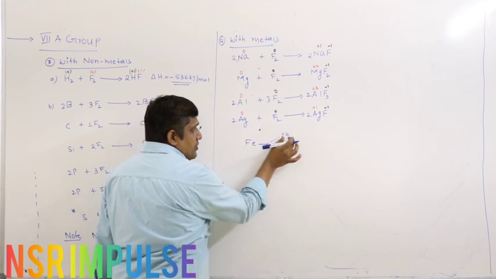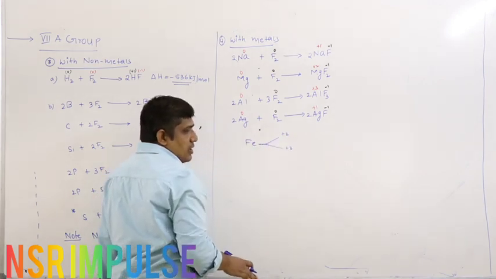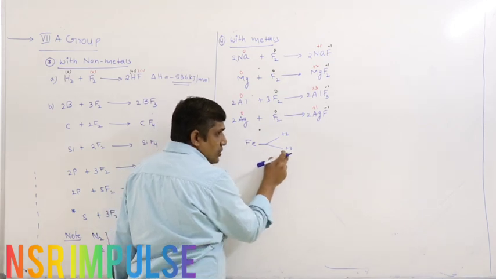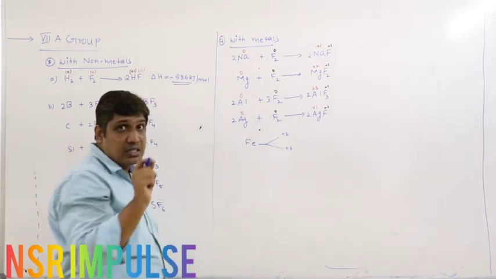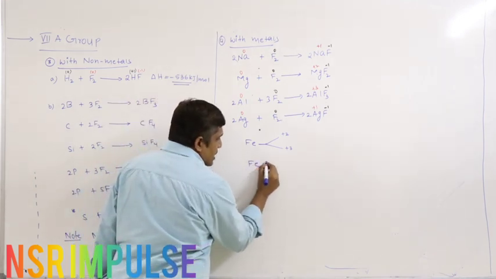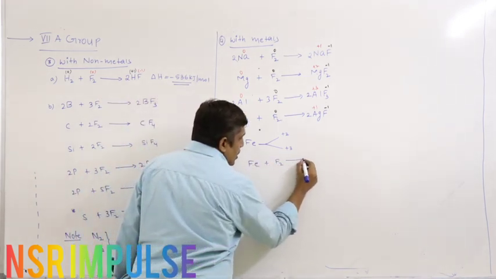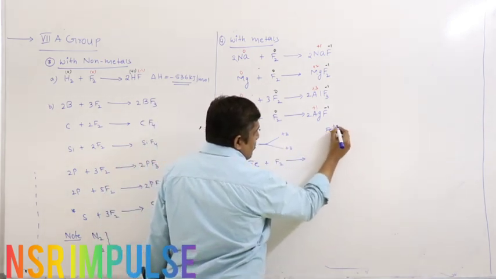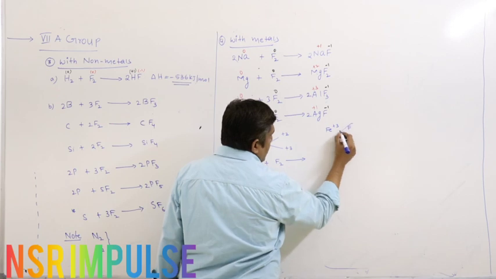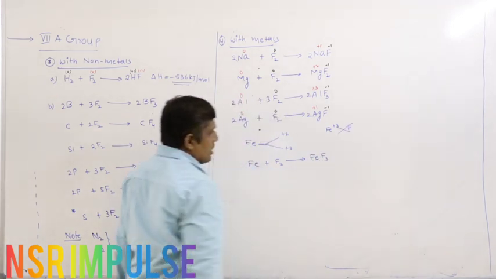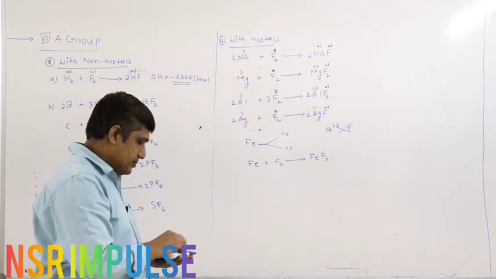If a metal shows variable oxidation states, when the metal reacts with fluorine, the metal will always be oxidized to the higher oxidation state. So what is the higher oxidation state? +3. Fe3+, F-, crisscross method. So what will I get? You will get FeF3.